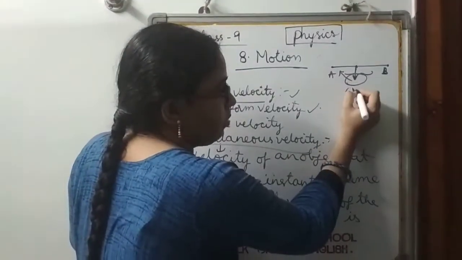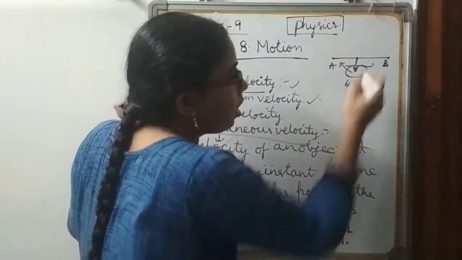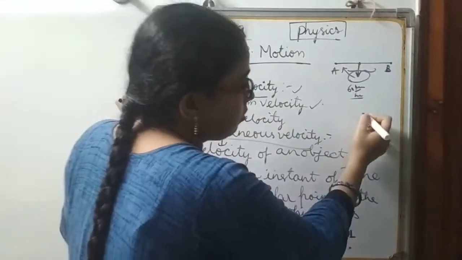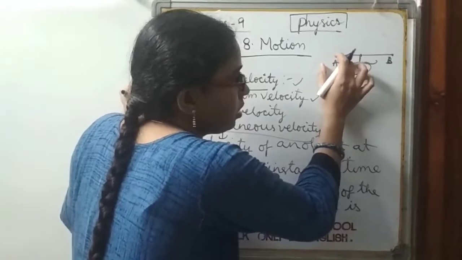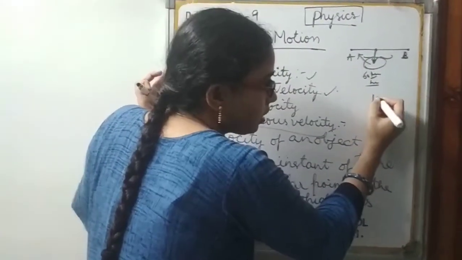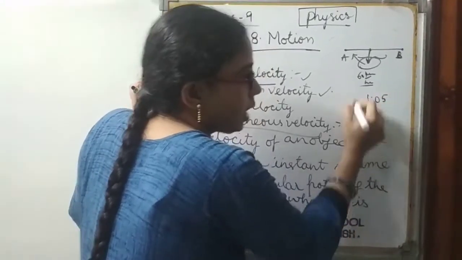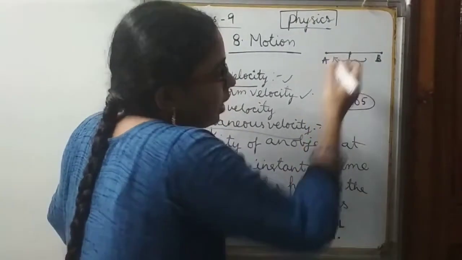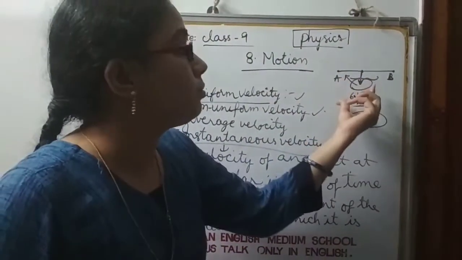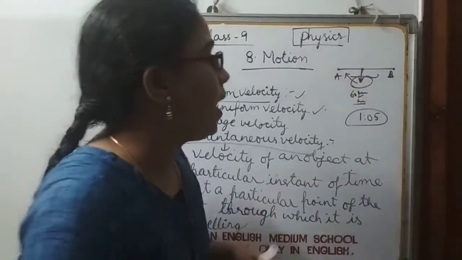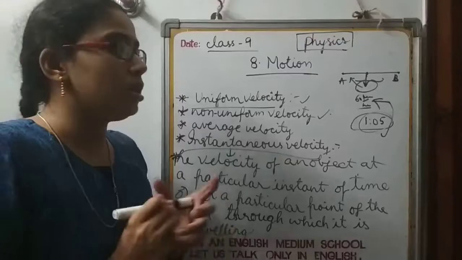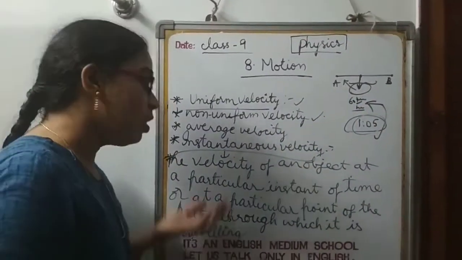Let it be some 60 km per hour also, at a particular instant of time. Now I am checking the time, and at a particular instant of time means after the start of his journey, I had considered some 1 hour 5 minutes. After this time, I had checked its speed or velocity. So at that particular instant of time, what is the velocity that person or object is possessing? That is said to be instantaneous velocity.